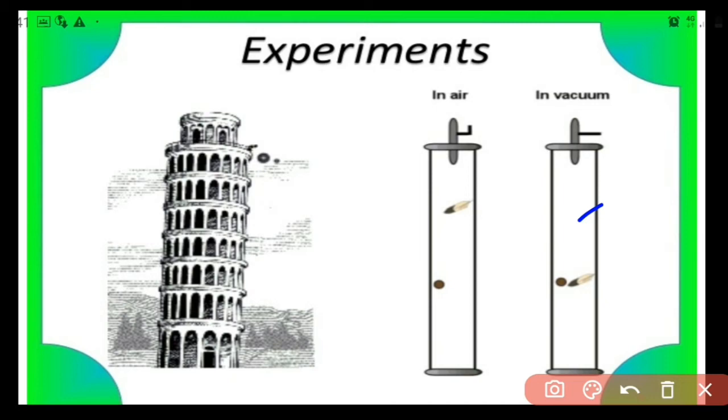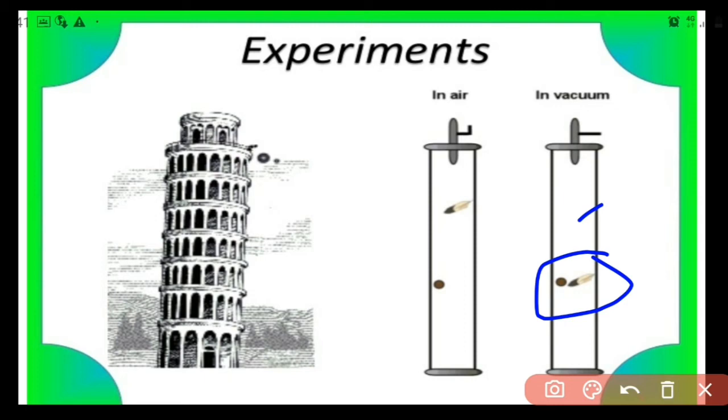That means first he kept both feather and coin at the bottom of the chamber. Then suddenly he inverted the chamber. Then both coin and feather will be under free fall. What he could observe is now in this situation, both feather and coin were coming down simultaneously. That means at the same time, and both of them reach the other end of the chamber at the same time.